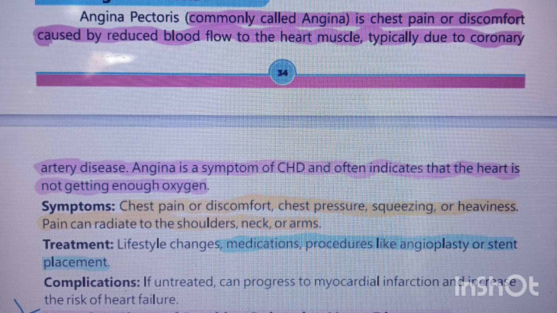What is the third harmful effect besides this? Elevated blood pressure. Smoking increases blood pressure, which causes vasoconstriction, meaning the vessels start to narrow and constrict. What is the fourth one?